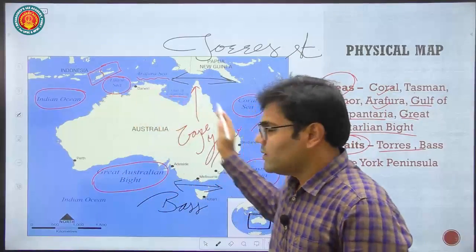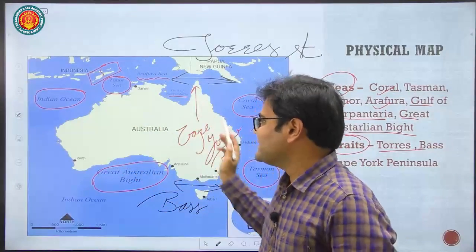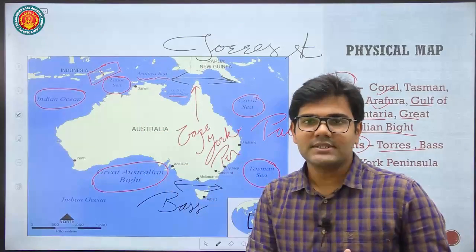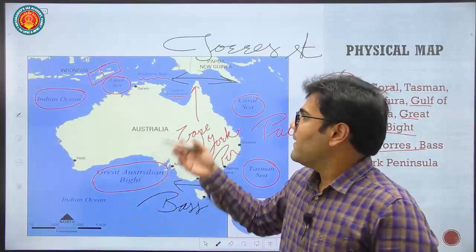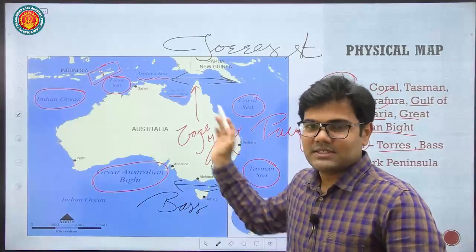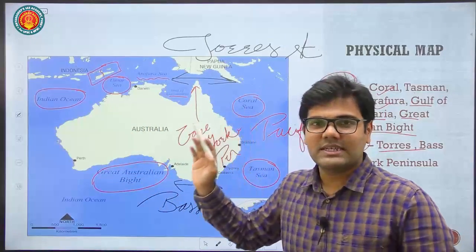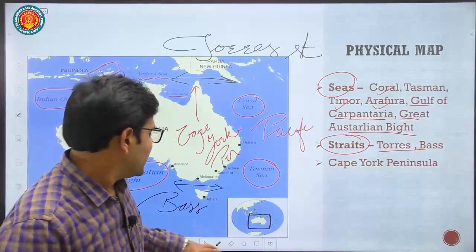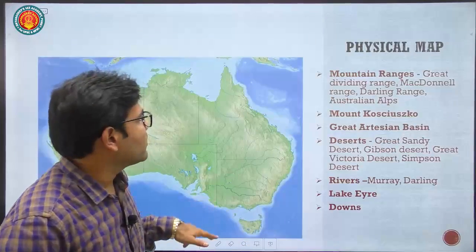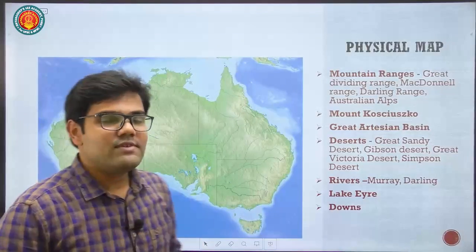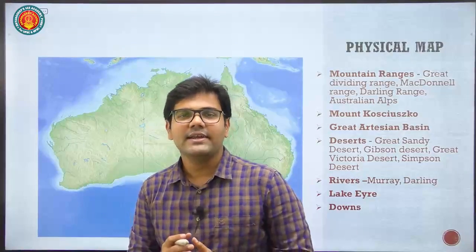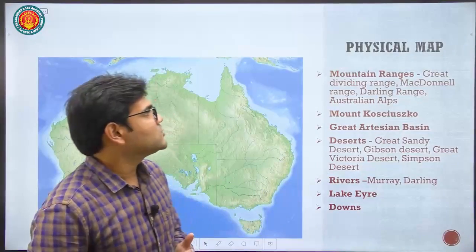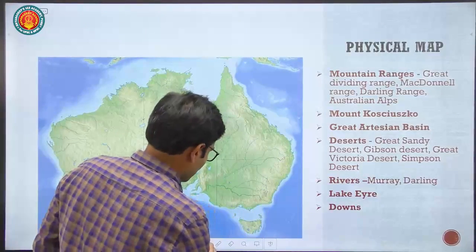So we saw the important capitals and important cities in the clockwise direction. Then we saw the marginal seas surrounded by the continent of Australia. Then we covered important straits. Now let's move ahead. What we have now is the physical map. So let's go into the interior of the continent of Australia.